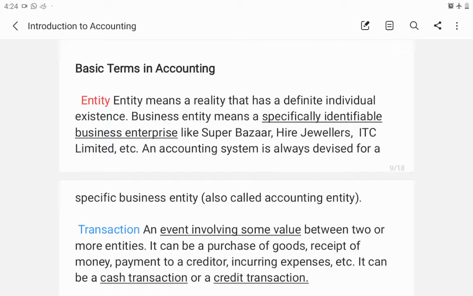Everyone, today we are going to discuss the basic terms in accounting. First term is entity. The term entity refers to the business entity. That is, a business is a separate, specifically identifiable entity. So the owner is different from the organization. So entity has its own identification. That is the word entity, the business organization.